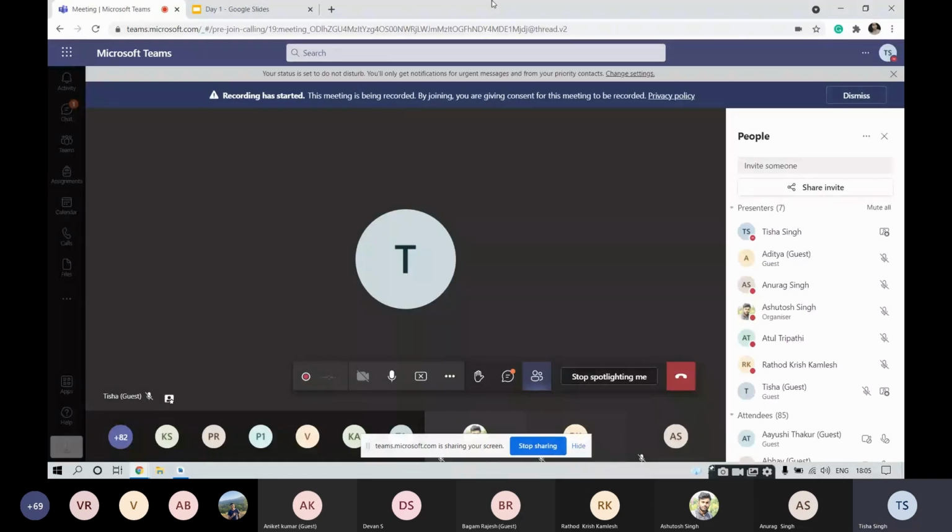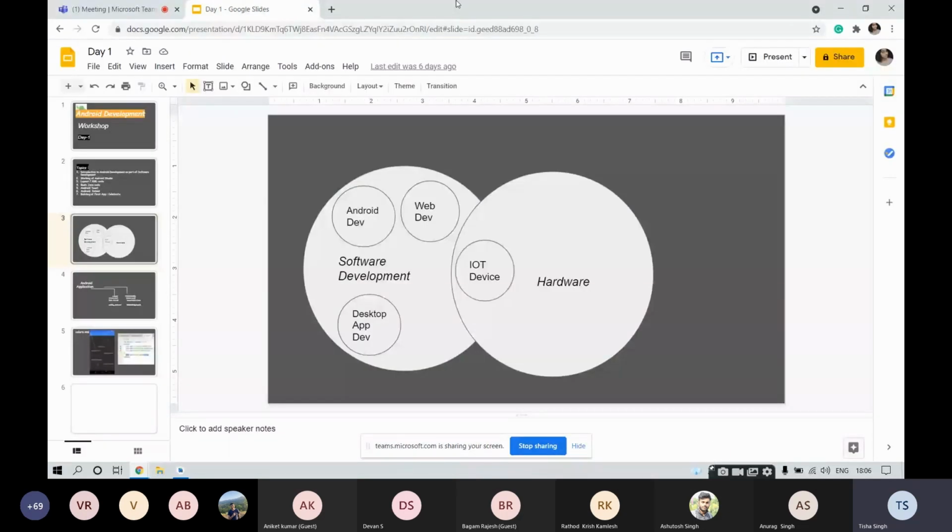All right. So let's start with the very first topic, that is software development and the subdomain of Android development into it. So, you know, software development is not only about writing some lines of code in order to build a program or something. Software development is very, very dynamic in nature. And this software development could be defined as a solution that we provide with the help of technology. Like we human beings encounter many problems on a daily or a weekly basis, right? So in order to solve those problems with the help of technology, we have this thing called software development.